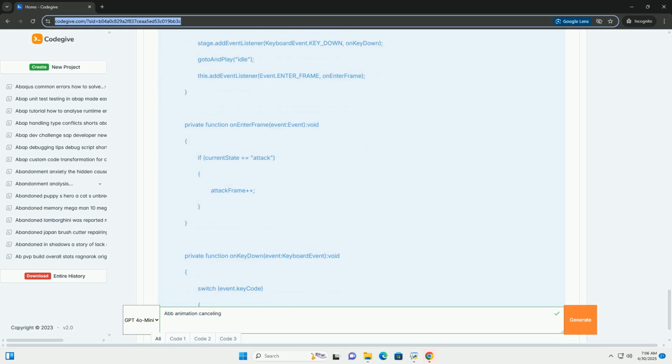4. Conditional cancels: implement cancels that depend on hit or block. For example, only allow canceling into a special move if the previous attack hit the opponent, opening up more strategic combo possibilities. 4. Balancing considerations.